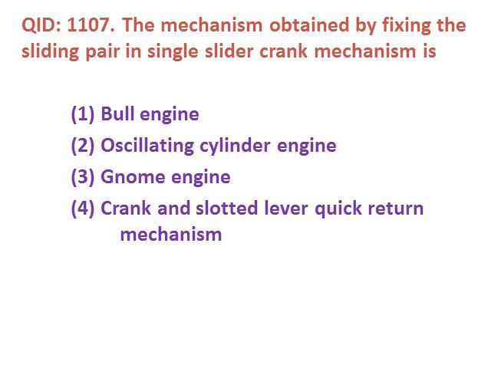Next question. The mechanism obtained by fixing the sliding pair in a single slider crank mechanism is: 1. Bull engine. 2nd, oscillating cylinder engine. 3rd, Gnome engine. 4. Crank and slotted lever quick return mechanism. So option 1 is correct, Bull engine. While fixing the sliding pair in a single slider crank mechanism, the Bull engine is obtained.